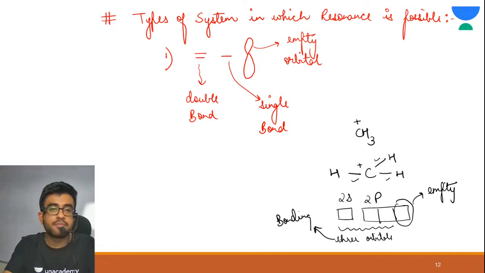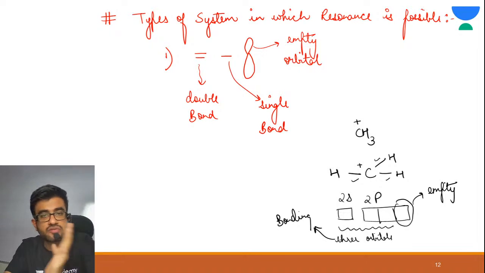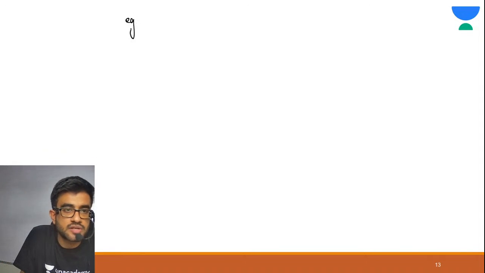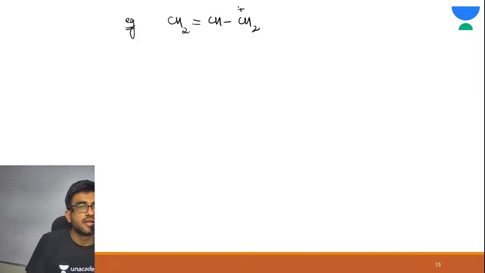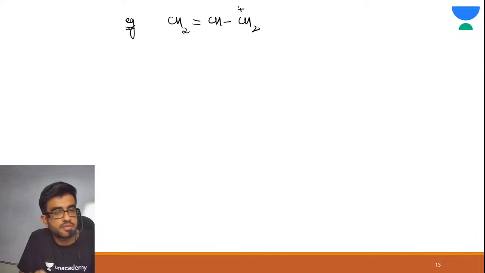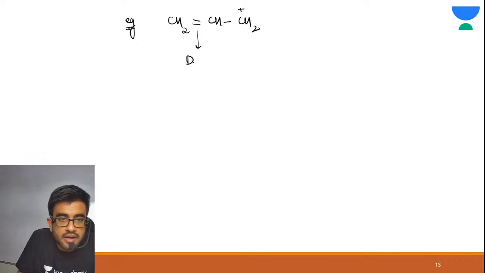Okay, now let me tell you what this system looks like. Yes Ritu, you will be able to clear this with this example. Just look at this example: CH2 double bond CH2 plus. Now we have to see if resonance is possible in this type of system or not. See, this is double bond, correct? This is single bond.